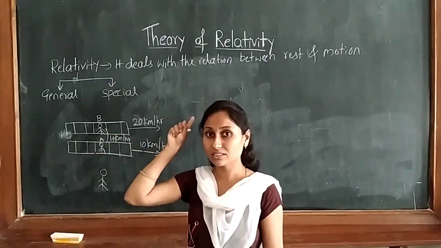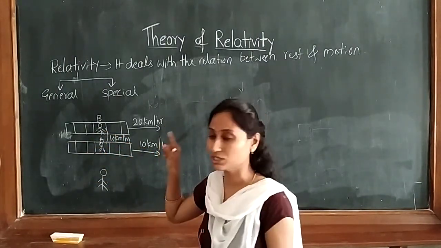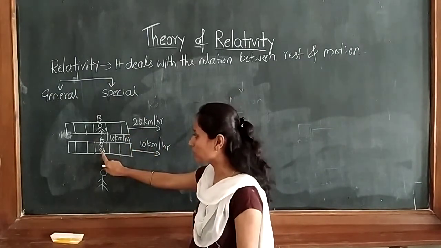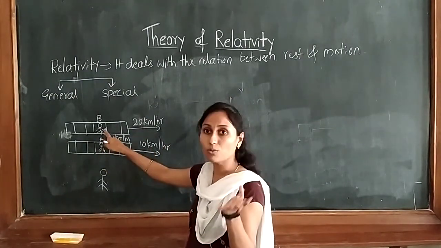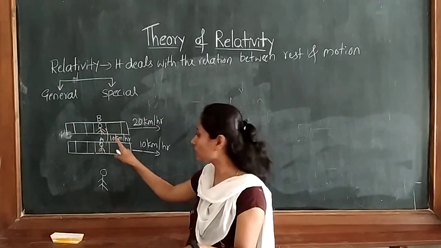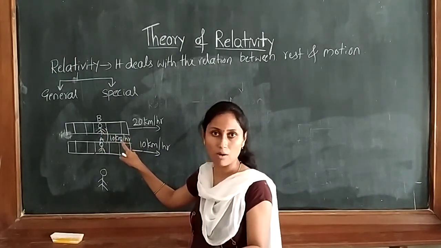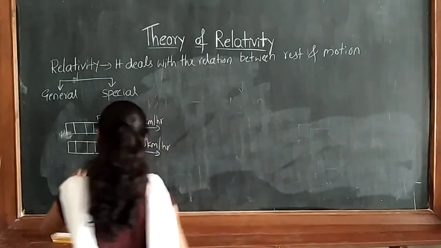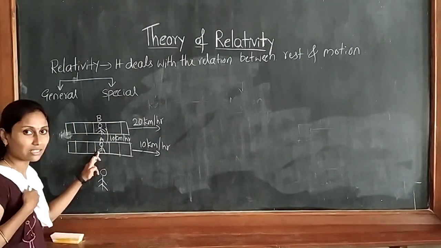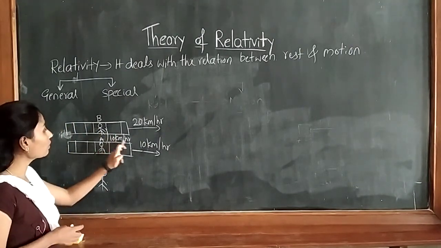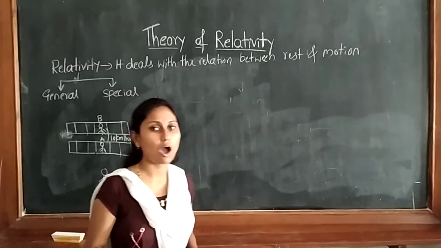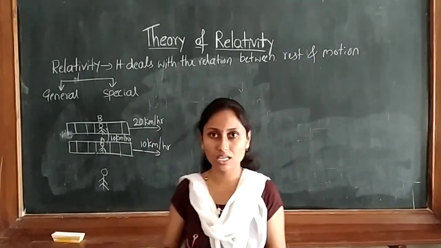In the first case, he is feeling he is at a rest position. But when the velocity increases, he is feeling now he is moving with how much extra velocity? 10 km/h extra velocity. So now, in the second case, he feels he is at rest, but he is moving with this much velocity. So how is the situation changing?